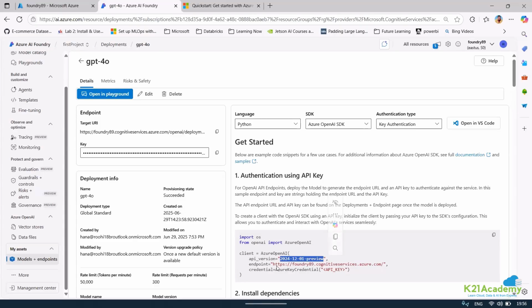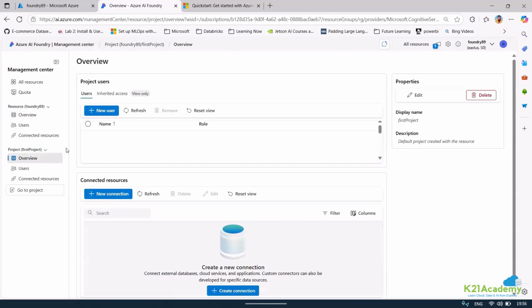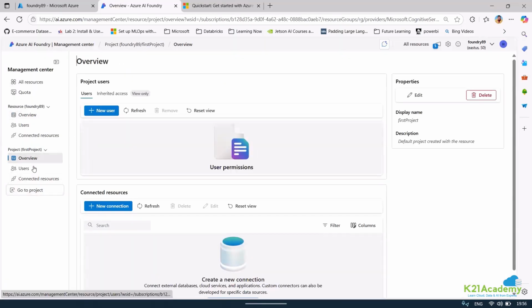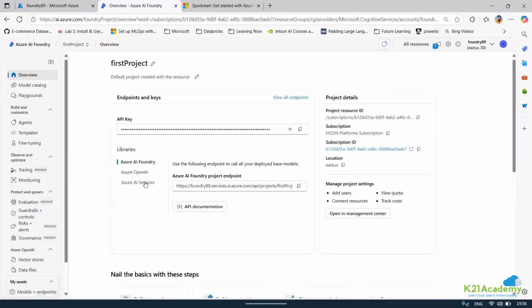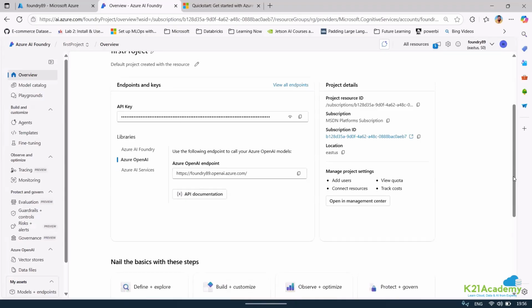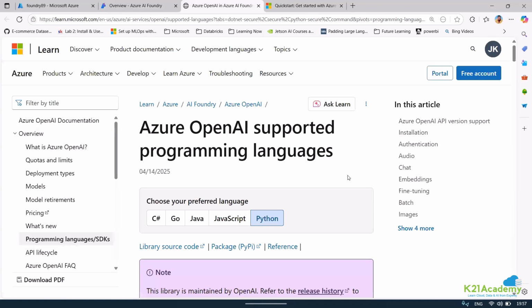So the point is you can use this endpoint. You can even use this endpoint, which we have here. Let me just go to my project and see. It's this one. You can even use this endpoint, and this will work absolutely fine. Rather than OpenAI, earlier it was cognitiveservices.azure.com, and that will also work. I have tried both. But the only point is to see to it that the API version is correct. You can check the API documentation also. All right.